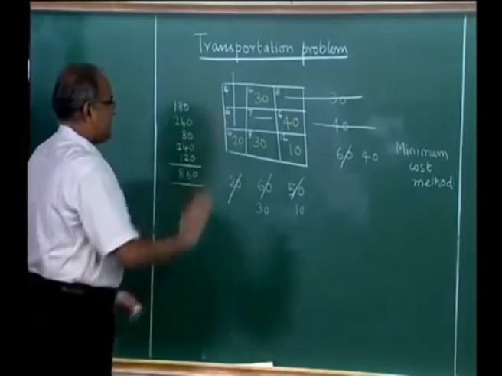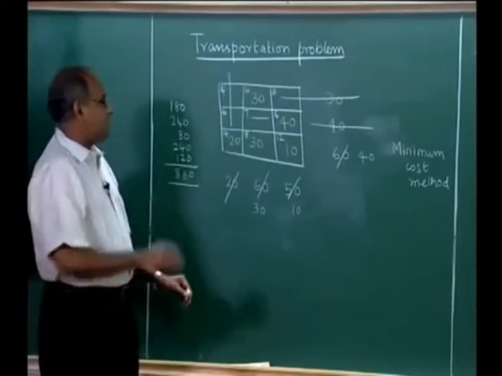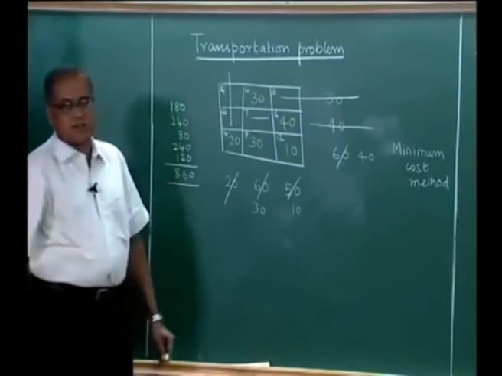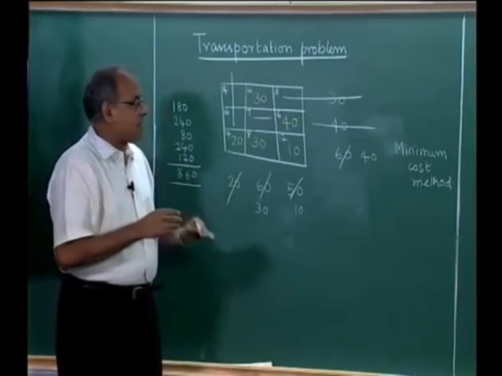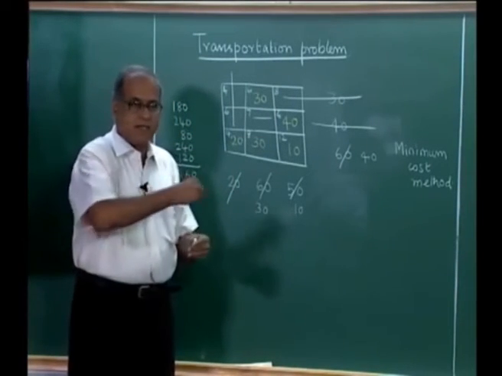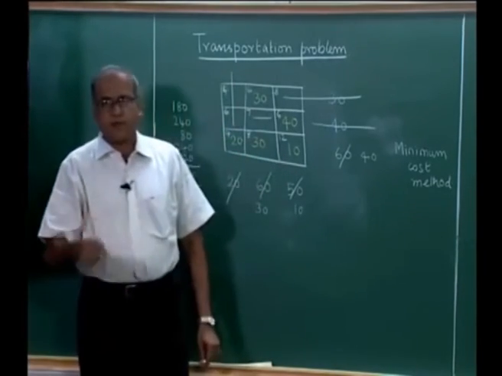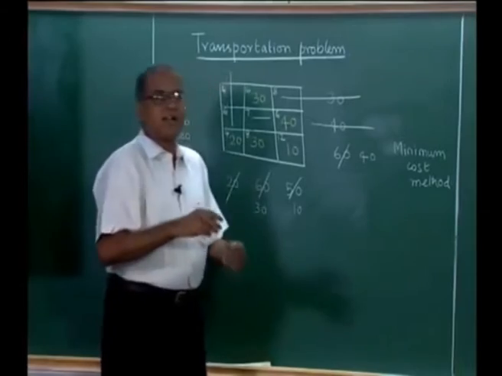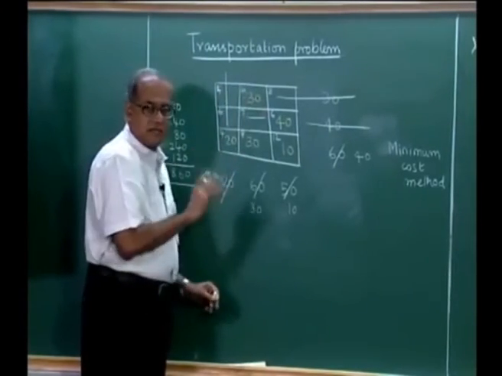So, the first stage of the solution is a minimum cost method that I have spoken about. Now, this gives us a solution with a cost of 860. Many times when we solve the transportation problem by hand, as I have illustrated here, we would be using another method called Vogel's approximation method, which on an average can give slightly better solutions than the minimum cost method.